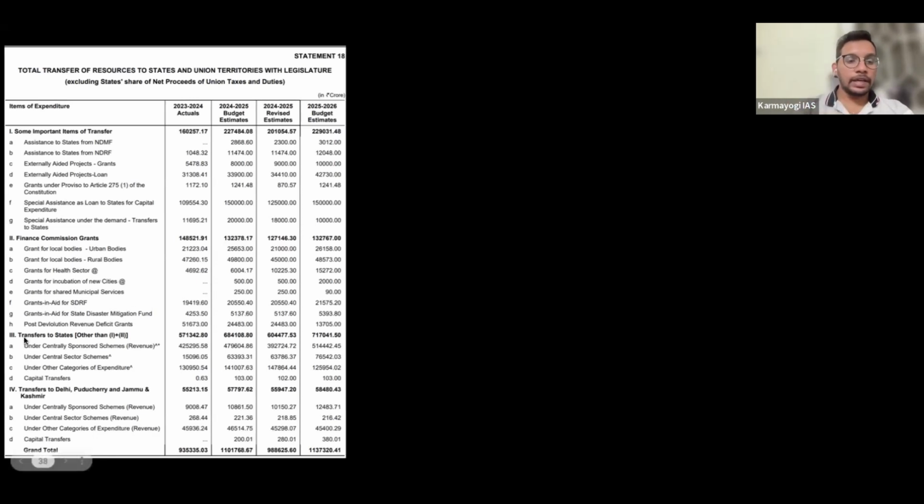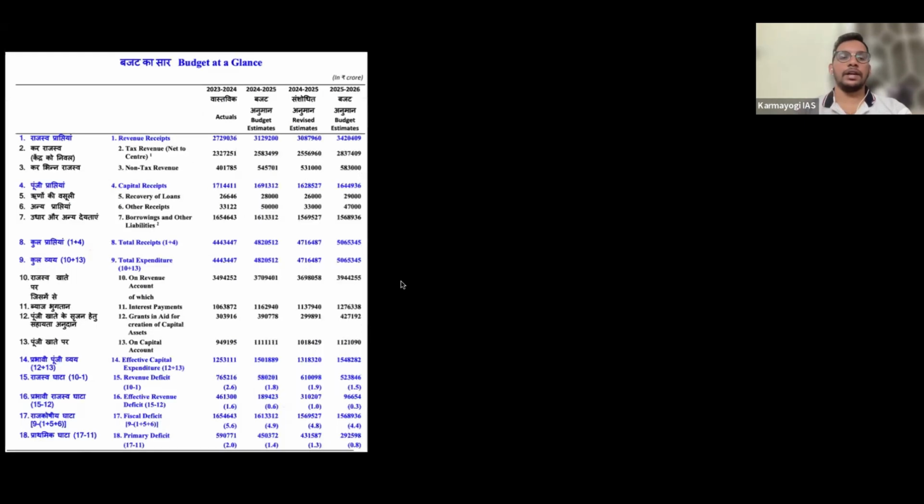Then transfers to states, beyond the tax transfer as well as the Finance Commission grants: centrally sponsored schemes have the highest money, you can see here. Anyway, that is not very important. For Delhi, Pondicherry, and Jammu Kashmir together, they have transferred 58,480 crores. Okay, just have a brief idea.